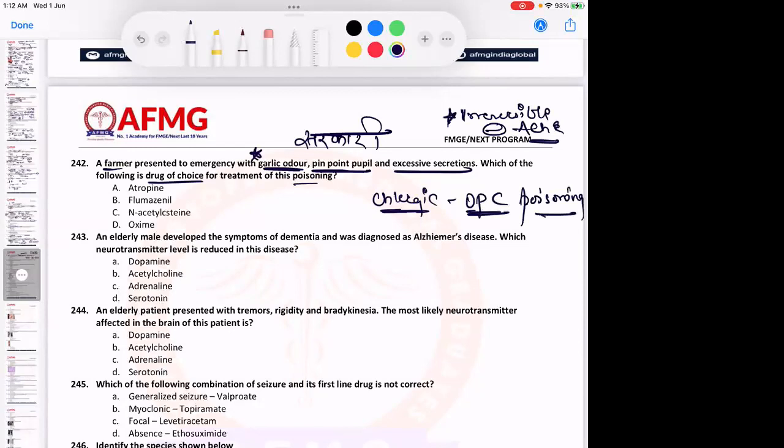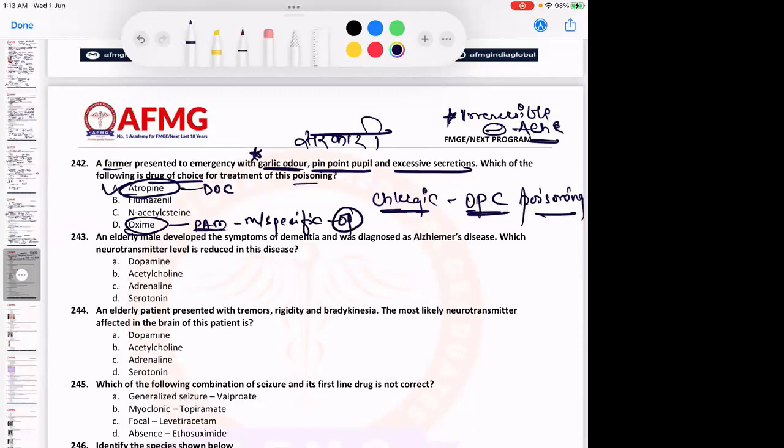Okay, important. And what is the drug of choice? So the life-saving drug in OPC poisoning is definitely atropine. Please remember this. And the most specific drug for OP poisoning is definitely oxime, that is pralidoxime. It is the most specific drug, but not the drug of choice. Drug of choice is atropine. And please remember, pralidoxime is only given in organophosphate poisoning, not in cases of carbamate poisoning.